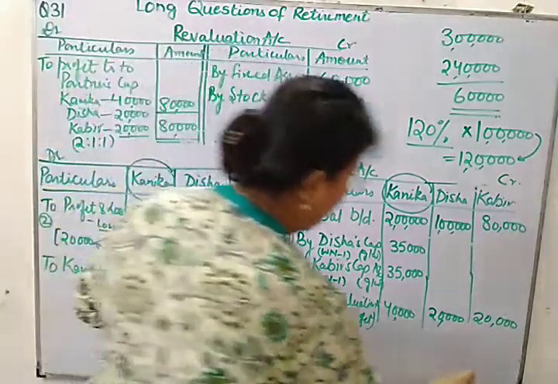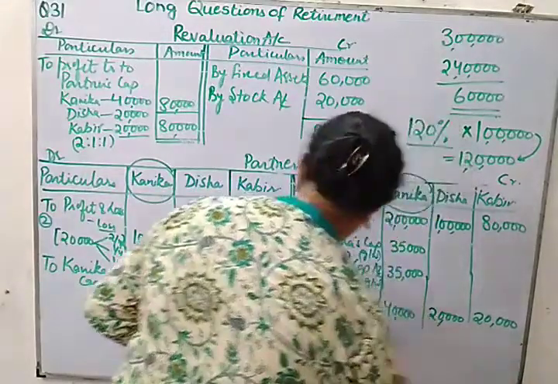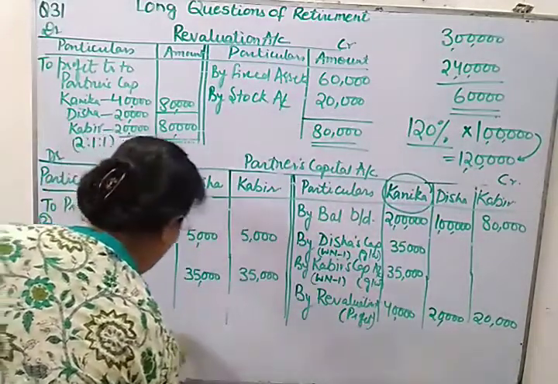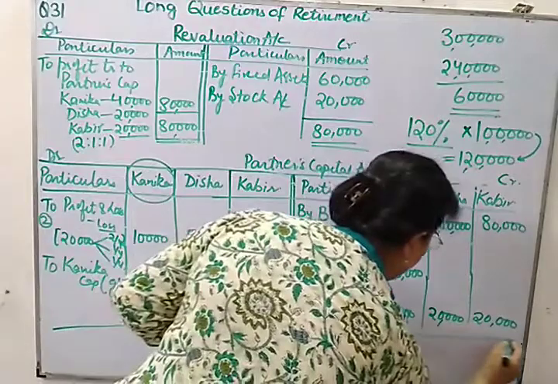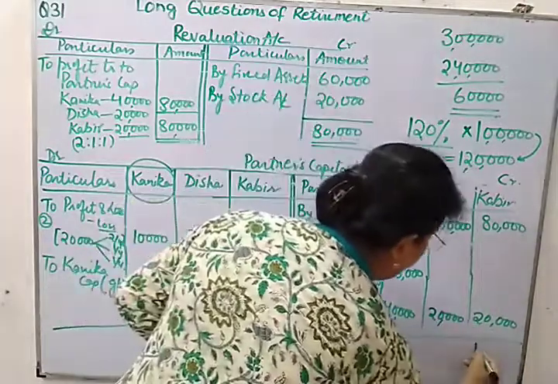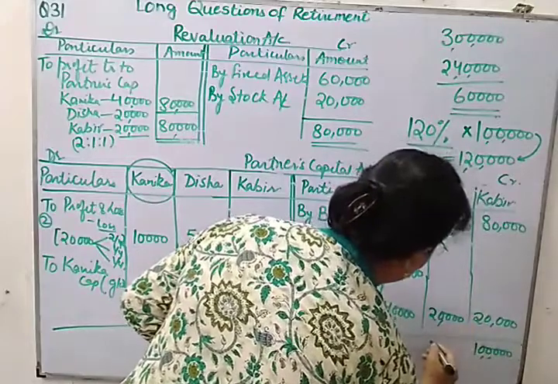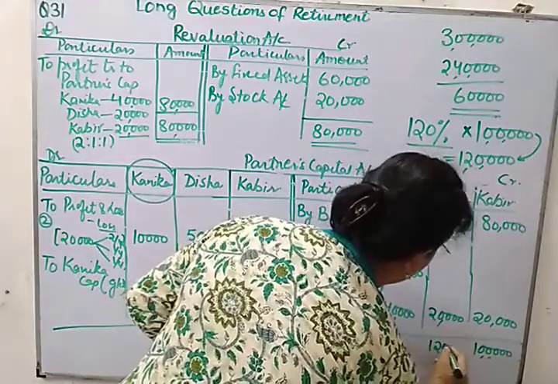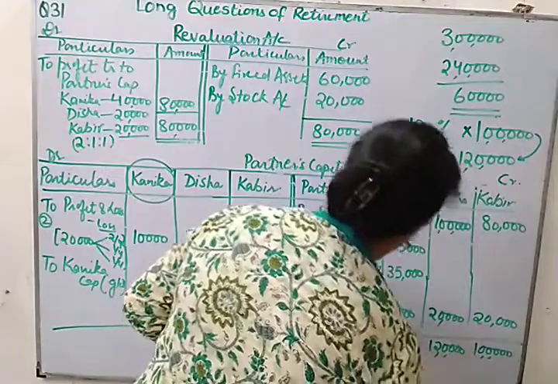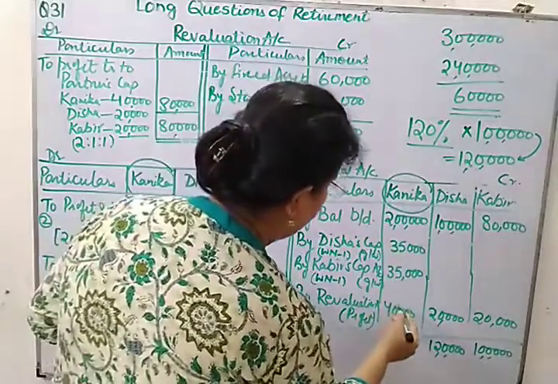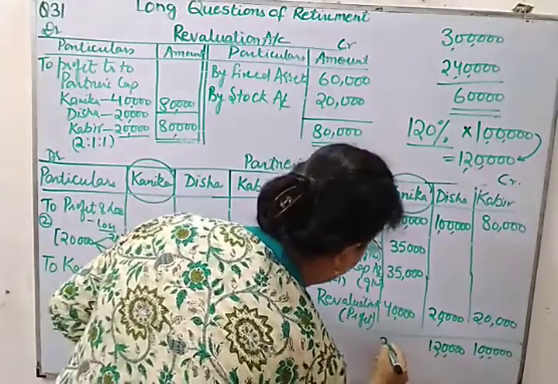So let us calculate the final balance after this. The final balance in this will be 1 lakh, and this will be 1,20,000, and here it will be 2,70,000 and 40,000, 3,10,000.